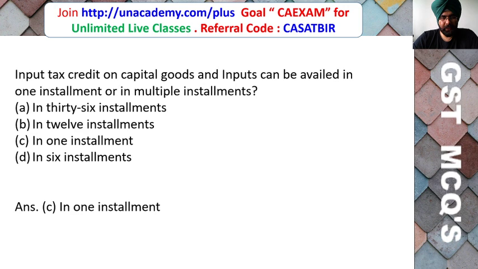So friends, here the correct answer is C, that is, input tax credit can be availed in one installment on inputs and capital goods under GST. There is no concept of availing input tax credit in multiple installments.